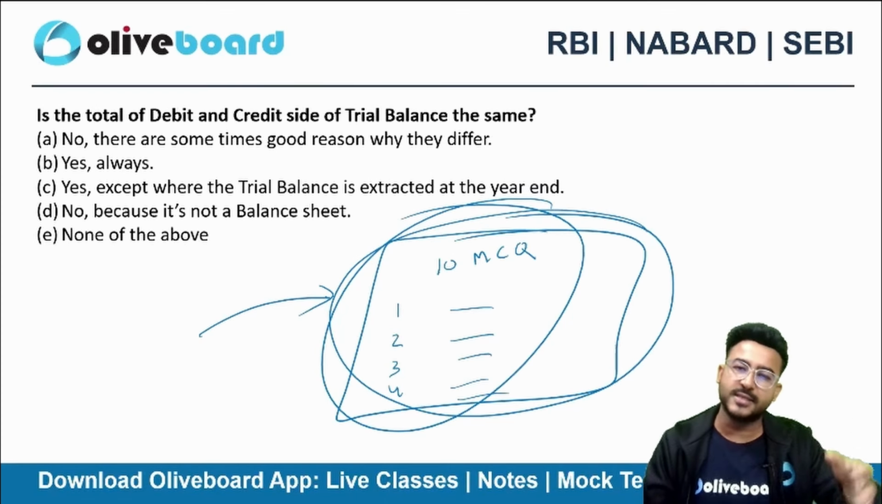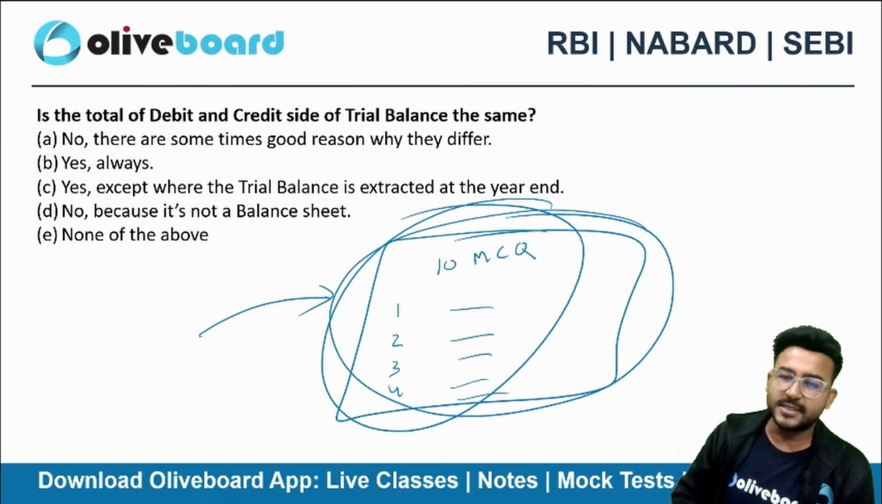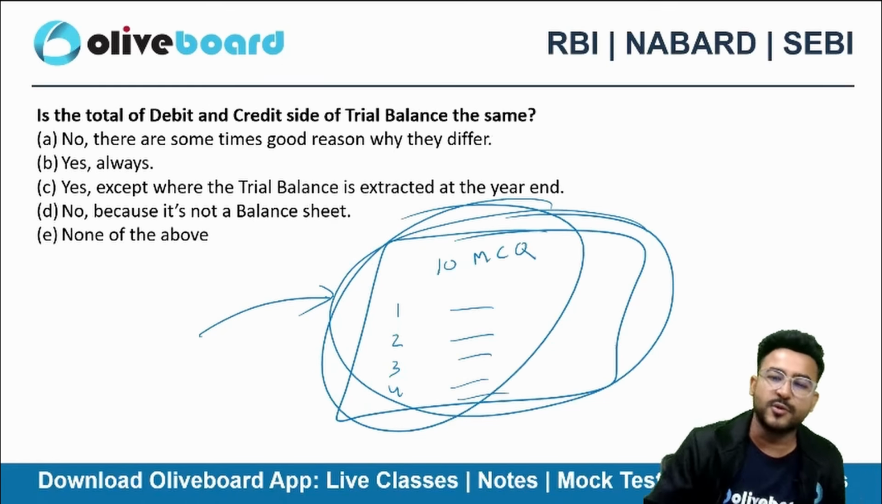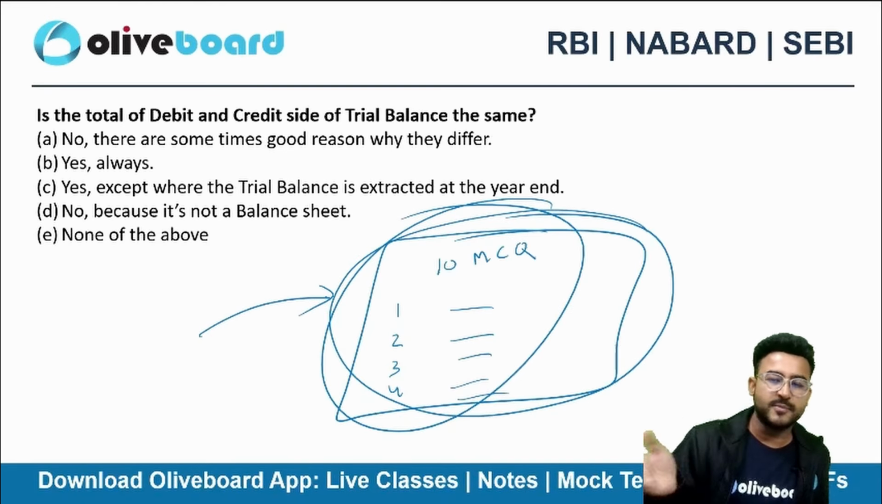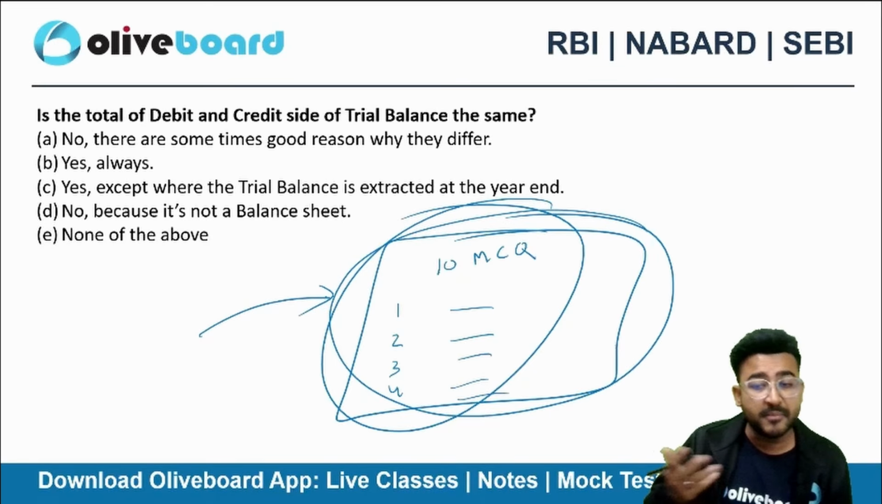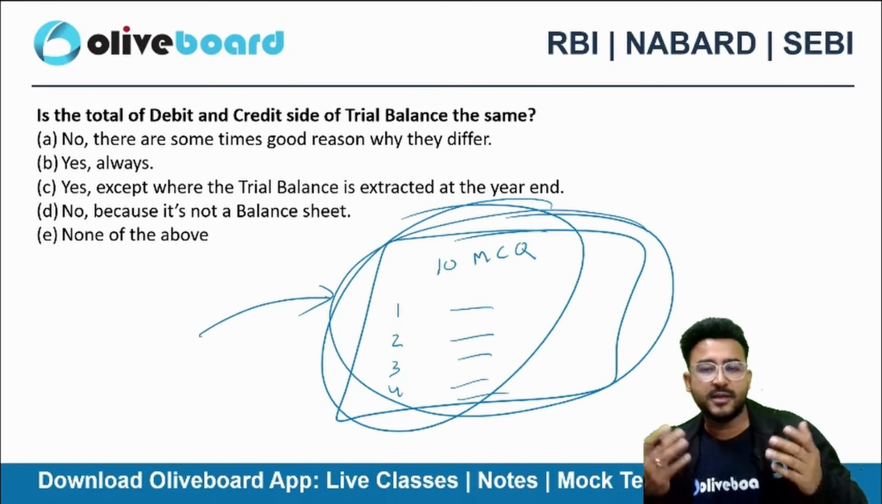कि आपने जर्नल सही से किया कि नहीं किया, लेजर सही से किया कि नहीं किया. सही है, इसीलिए तो ट्रायल बैलेंस बना रहे हैं. सर उसमें हमसे गलती हो ही नहीं सकती. Is it like that? It will always match? No. It may match, it may not match. The whole idea is we are preparing the trial balance to check the arithmetical accuracy.